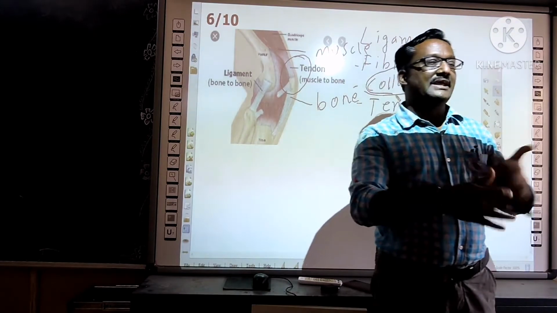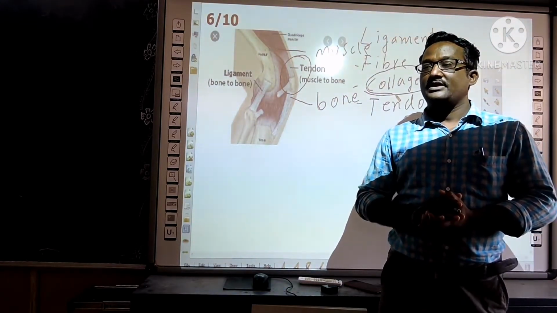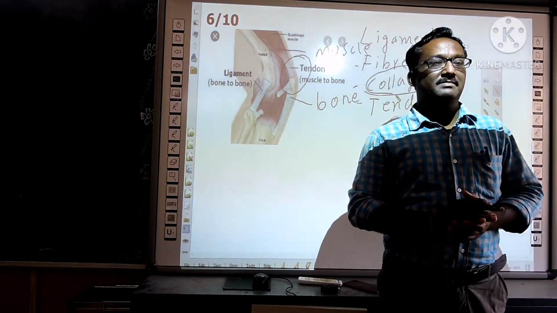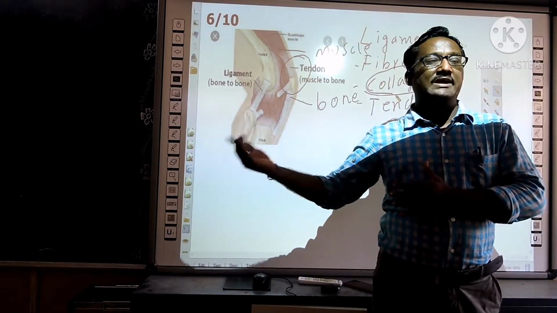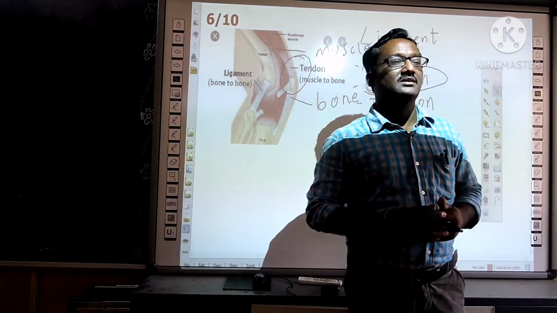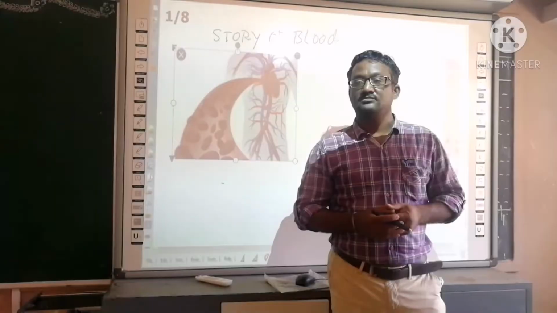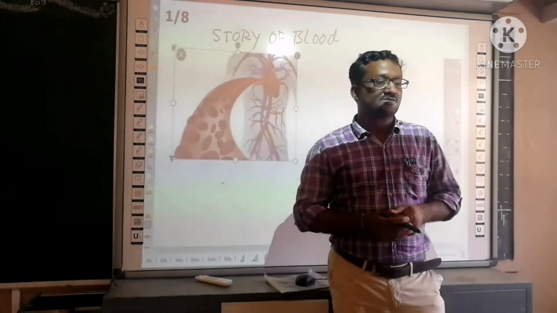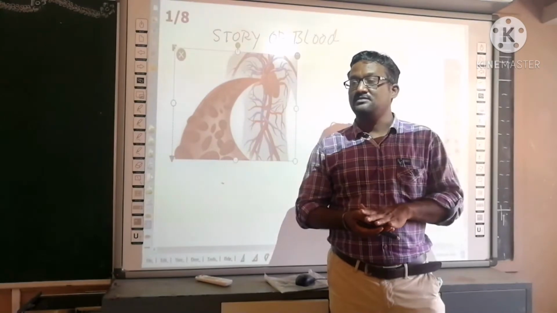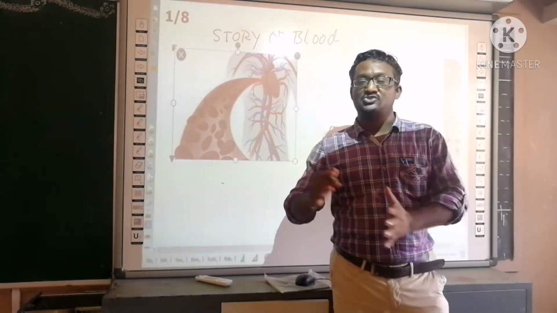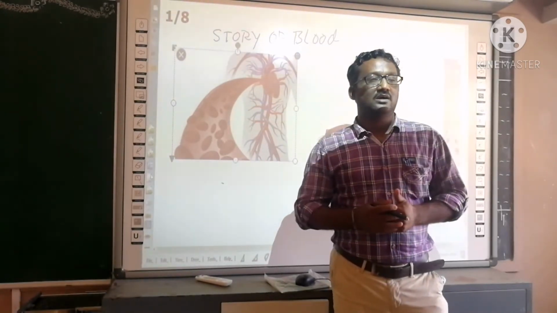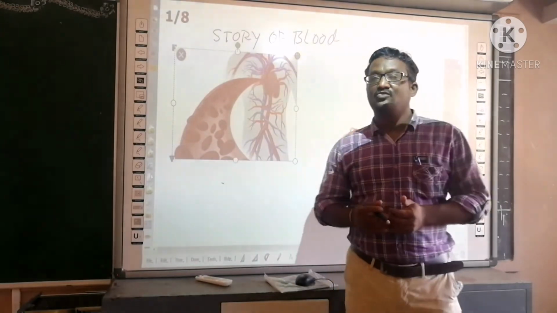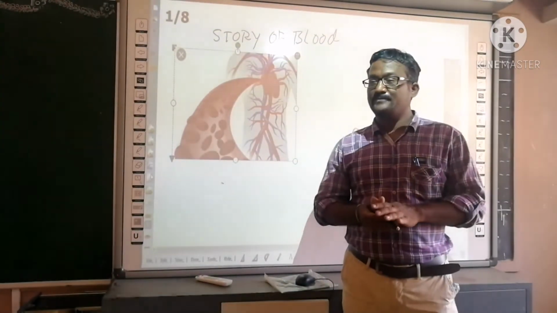Blood is also another type of connective tissue. In the next class you will learn about that, blood and the other two types, that is muscle tissue and nervous tissue. Blood is also connective tissue because it transports material from one organ to another organ, but it is a fluid type of connective tissue.